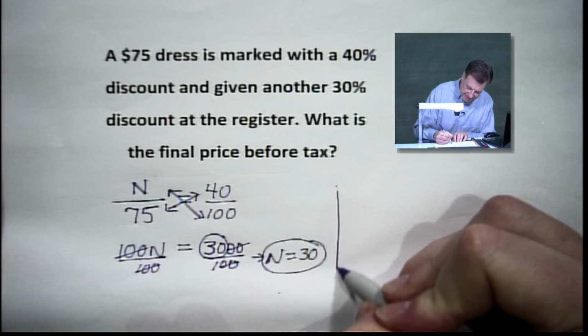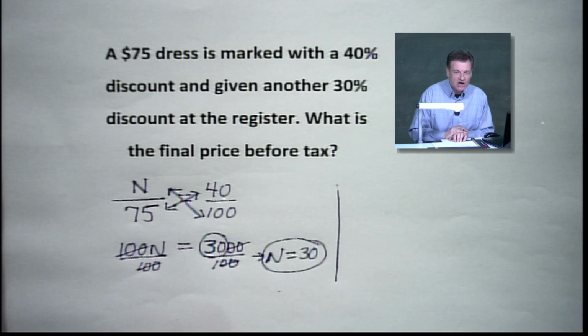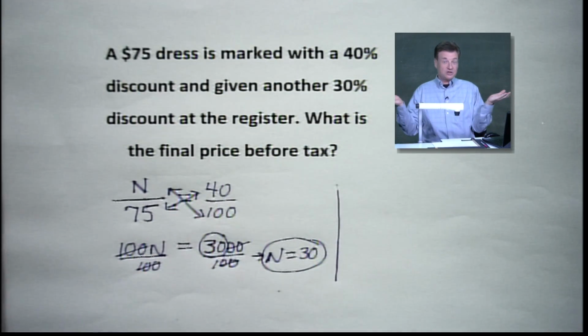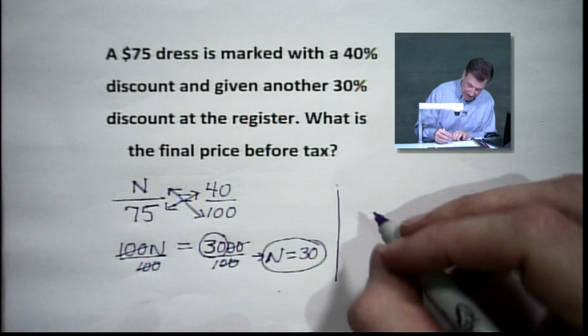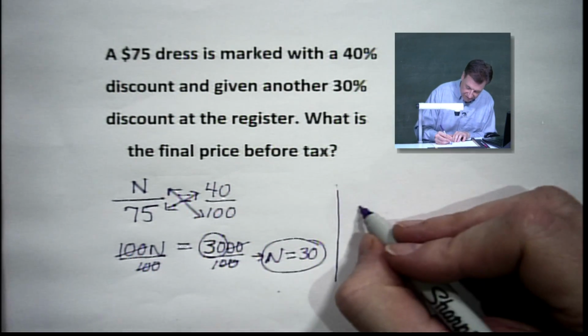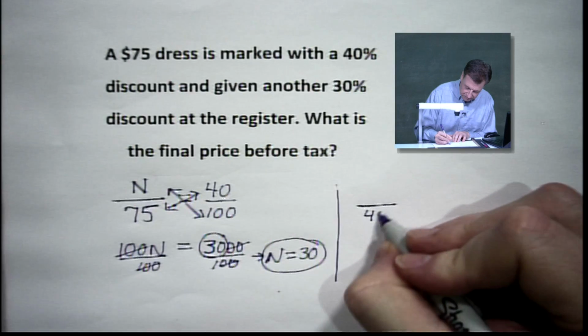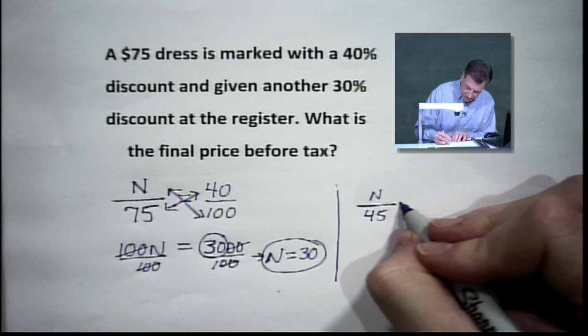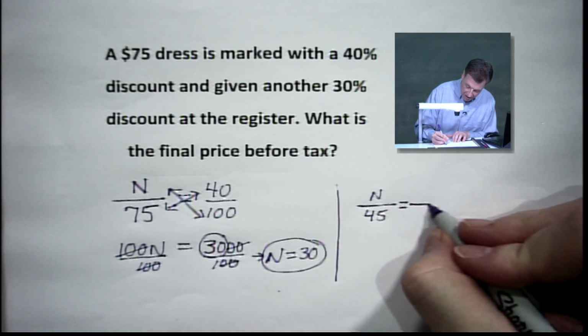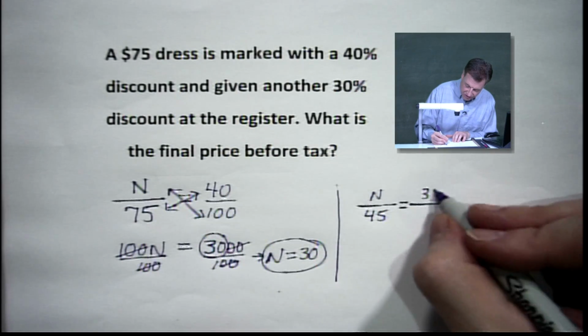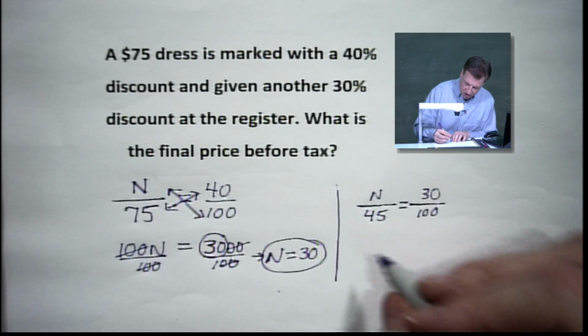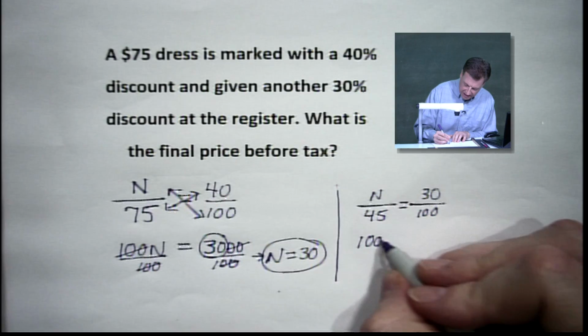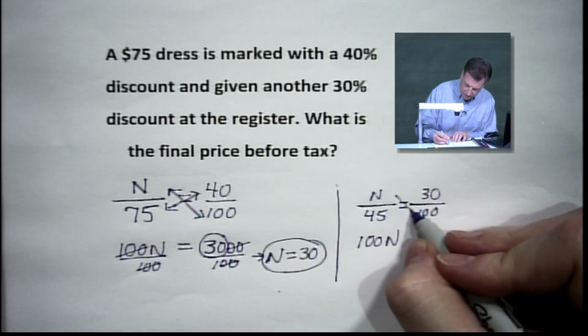So let's take the second half of this baby, all right? New price, y'all tell me. We've got to subtract that 30 from 75. And that's going to give us 45. Let's take another n. And this time we're going to be taking 30 over 100. Cross multiply. We've got 100n going here.